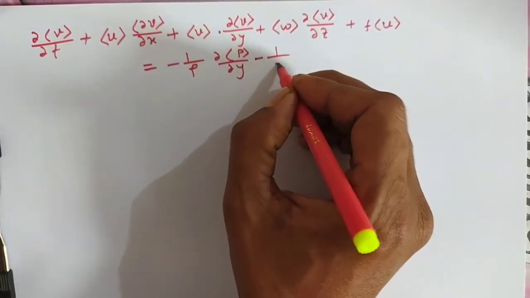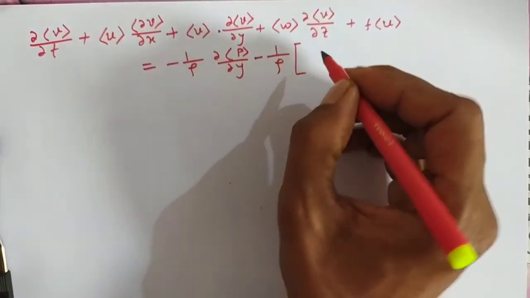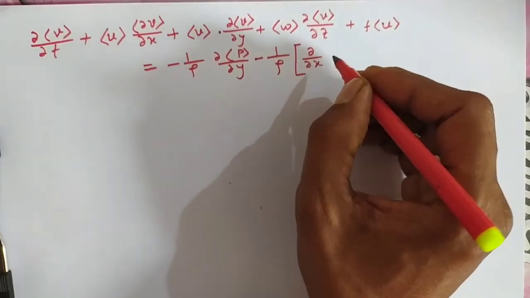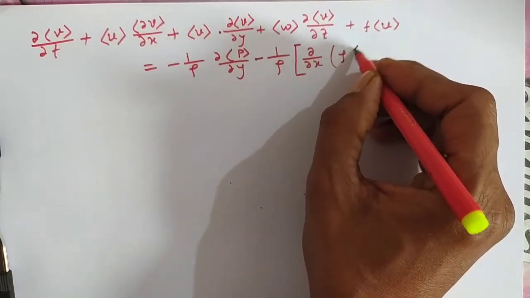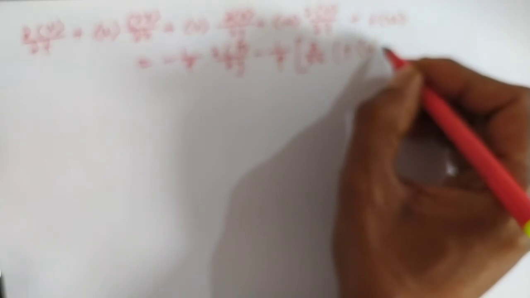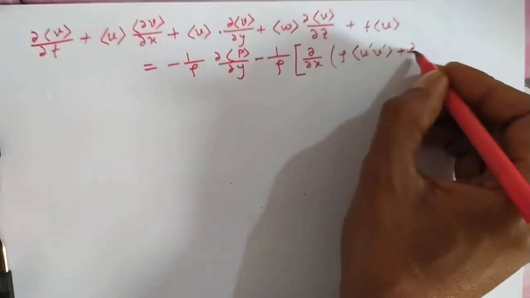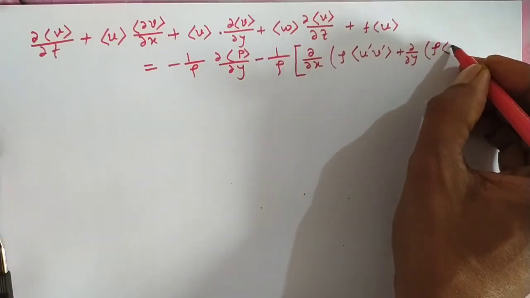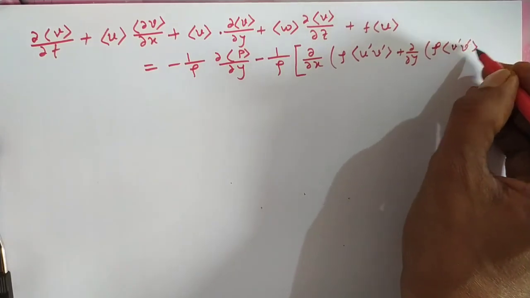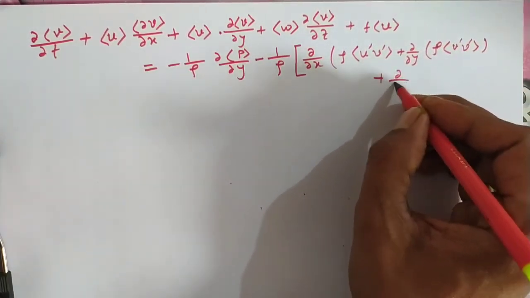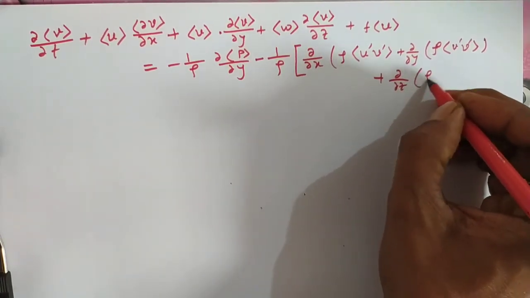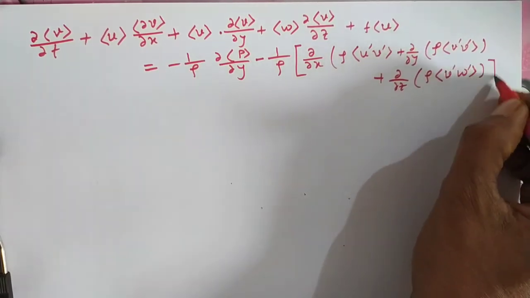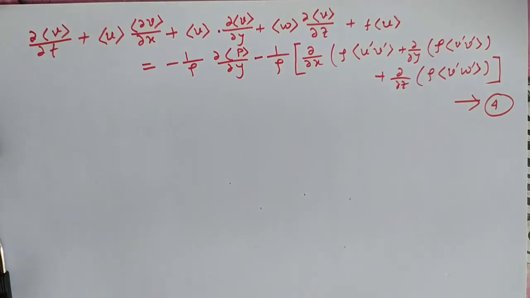minus 1 by rho. Here also rho we are taking common. The reason behind this I will explain later. It will be needed. Del x of rho u prime v prime plus del y of rho v prime v prime plus del z of rho v prime w prime. This is equation number 4 you can write.